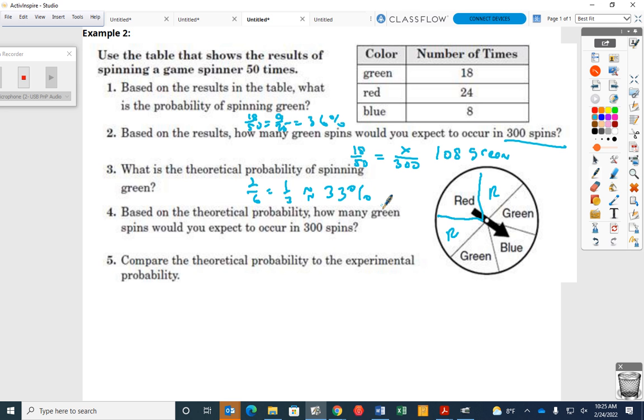Yes. Okay. Is it close to the experimental probability? What was our experimental probability of getting a green? 36%. It was close, wasn't it? Now, if I did this 300 times on theoretical, how many would I expect out of 300 spins? The easier one is 1 out of 3. Let's do 1 out of 3. 3 times what is 300? 100. So 1 times 100 would be 100. So we would expect 100 of those. When we compare the theoretical to the experimental, there's about a 3% difference. Okay, this is easy stuff, isn't it? I'm sorry I had to go fast.